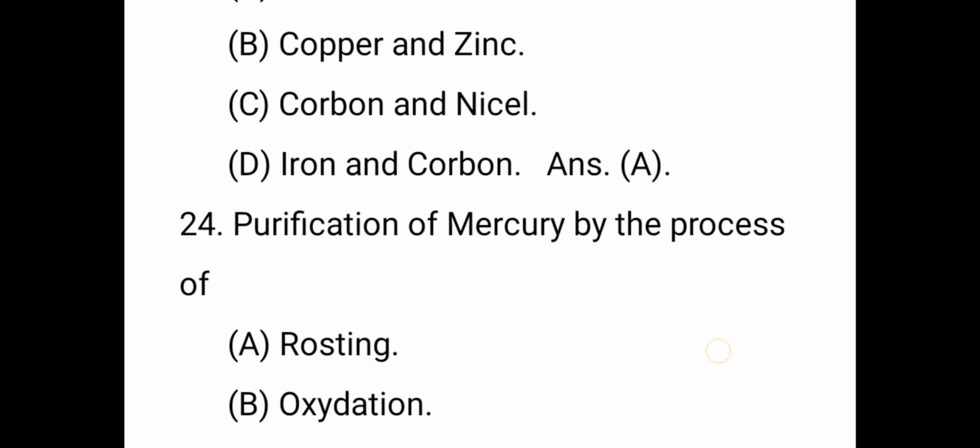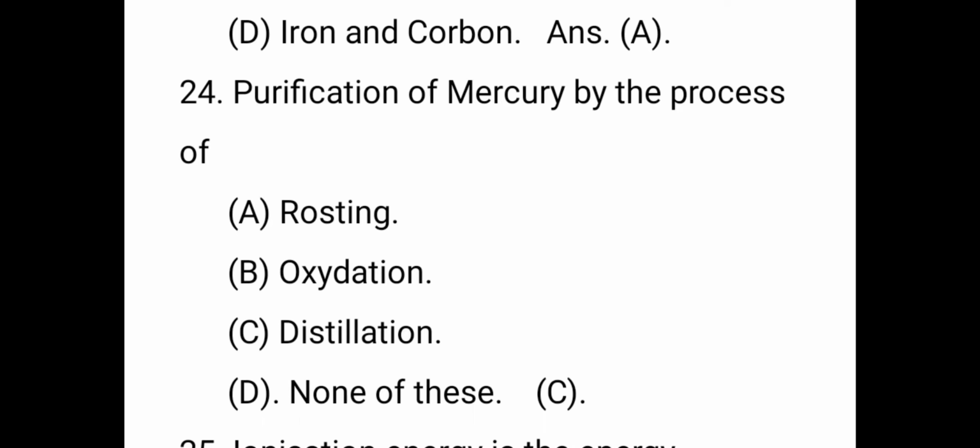Question number 24. The purification of mercury is by the process of, the right answer is distillation.